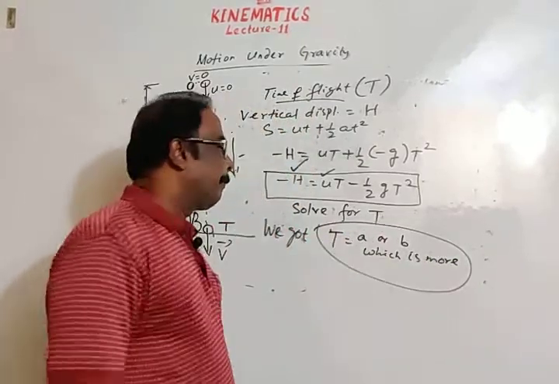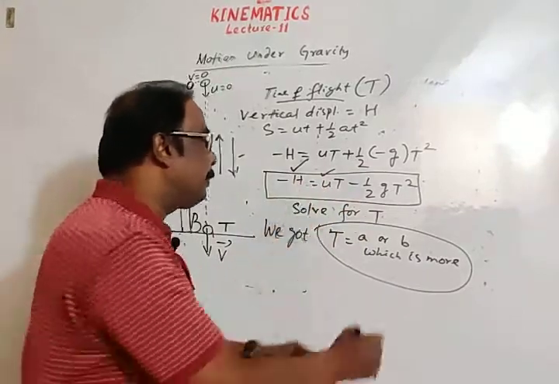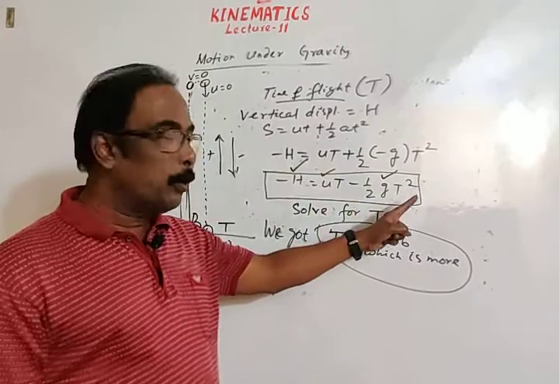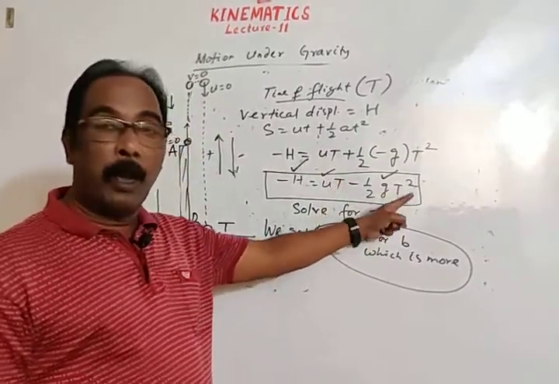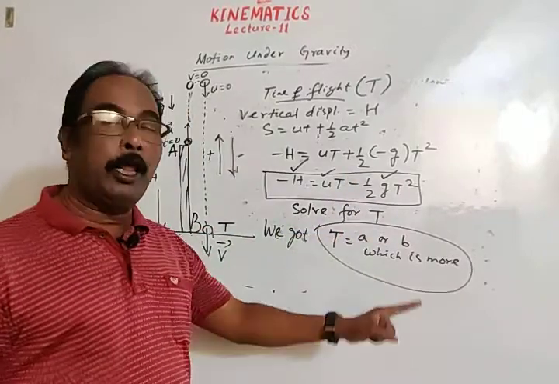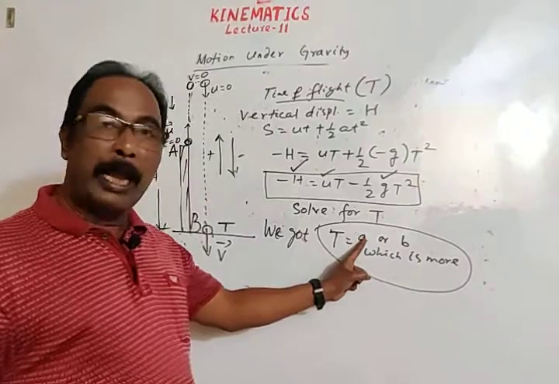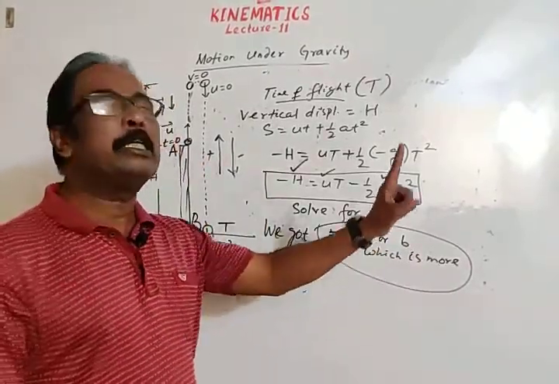Solve for t by using this quadratic equation. u and H are given, and we know the value of g. The only unknown is t, but the equation is quadratic, in t and t square. Solve for t and we will get two values of t. Let one value be a and the other value be b. We will consider that value which is more.